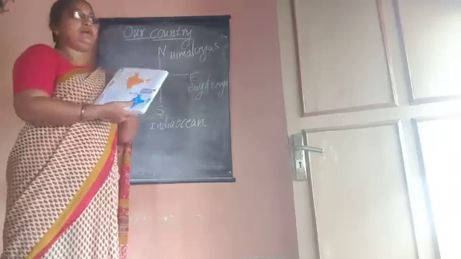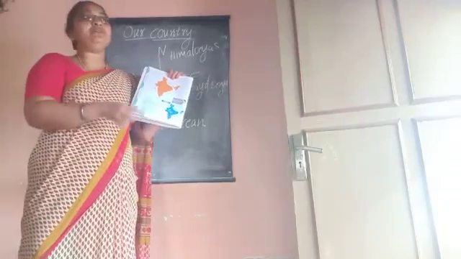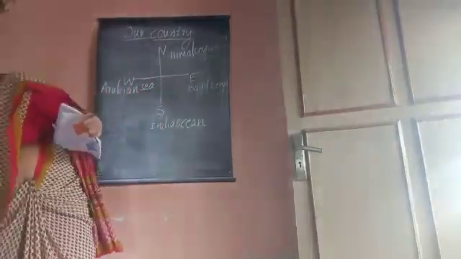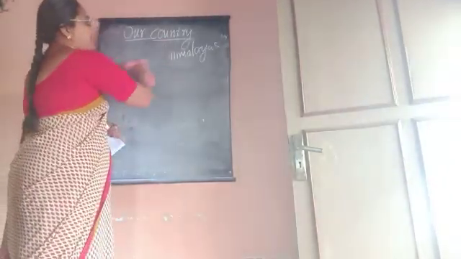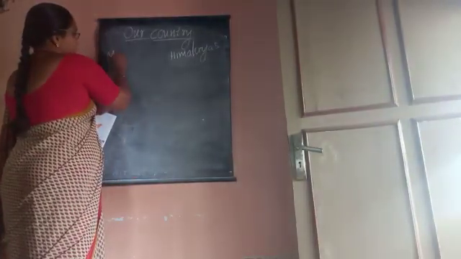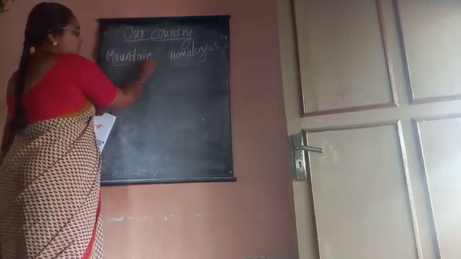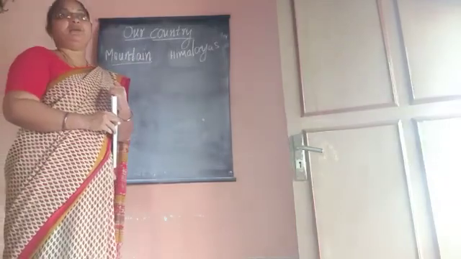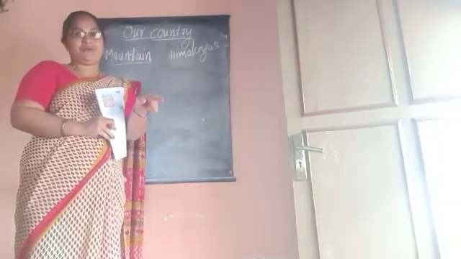First, we can see about each and every landform. First one is mountain. What is a mountain? It is one of the landforms. It is a place, an area, much higher than the land around it.